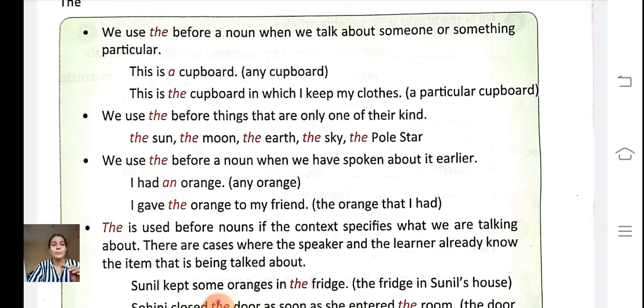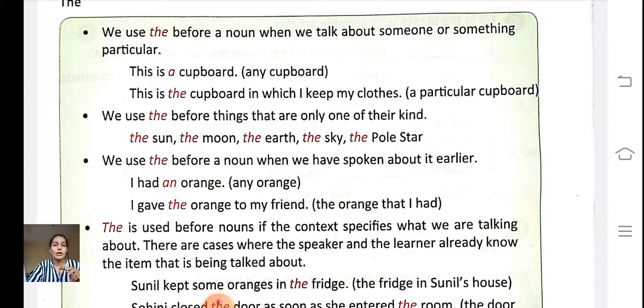We use the before things that are only one of their kind. The sun, the moon, the earth, the sky, the pole star, these all are universal things. This is the one, so we are using the here.